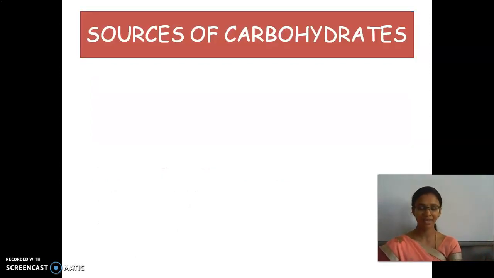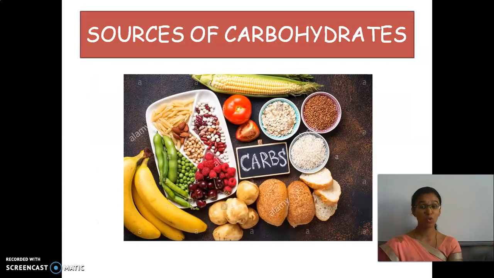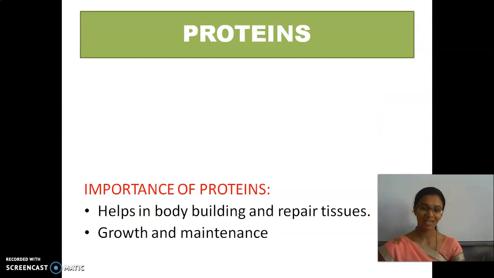Okay. And the next, these are some of the sources of carbohydrates. Here, rice, bread, potato, peas, banana, tomato, corn, and all these materials are sources of what? Carbohydrates. Clear, children? Yes.